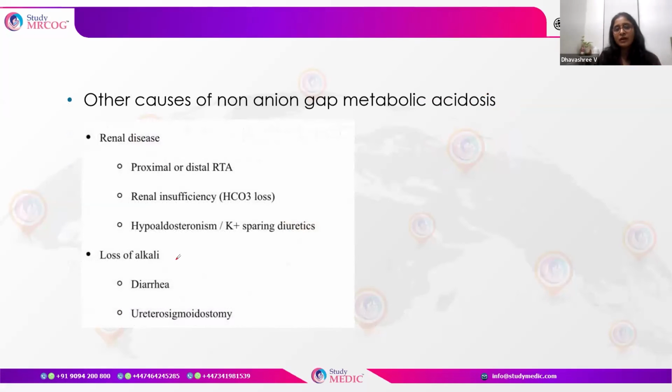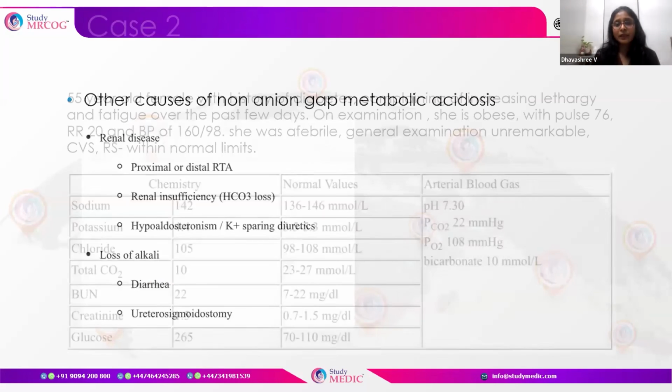So what are the other causes of non-anion gap metabolic acidosis? It can be proximal or distal RTA, renal insufficiency, hypoaldosteronism, or potassium-sparing diuretics. And it can be loss of alkali due to diarrhea or ureterosigmoidostomy. Okay, so these are the other non-anion gap metabolic acidoses. We saw the high anion gap acidoses: it can be diabetic ketoacidosis, lactic acidosis, ethylene glycol overdose, or drugs. These can cause high anion gap acidosis.